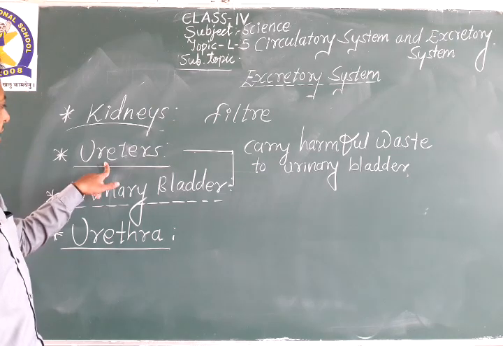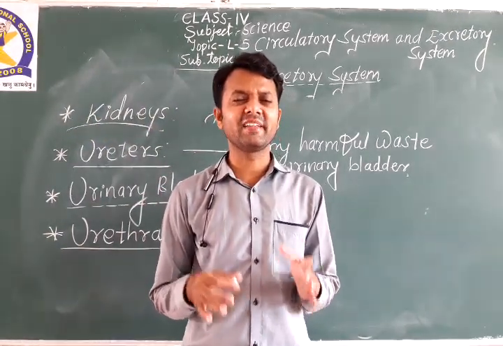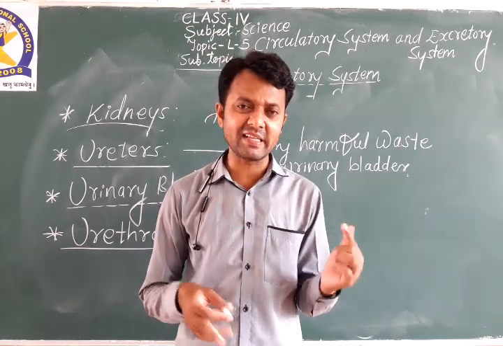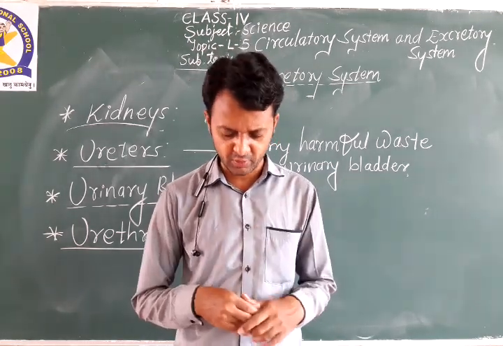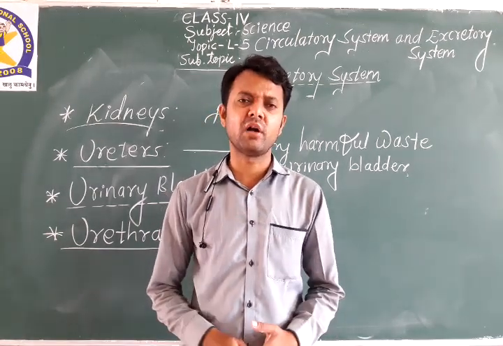What is the function of the ureter? The ureter is a pair of tubes that carry the harmful waste from the kidneys to the urinary bladder. Okay, to the urinary bladder. Now, what is the urinary bladder?